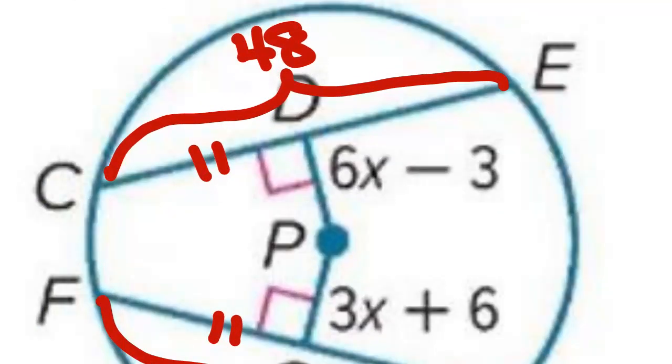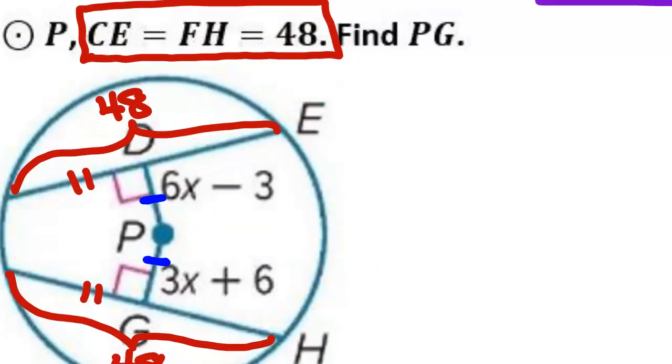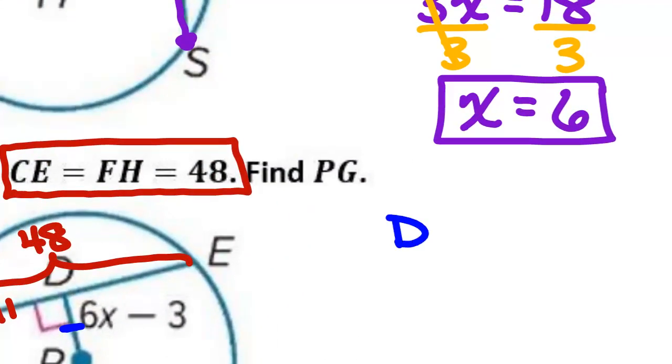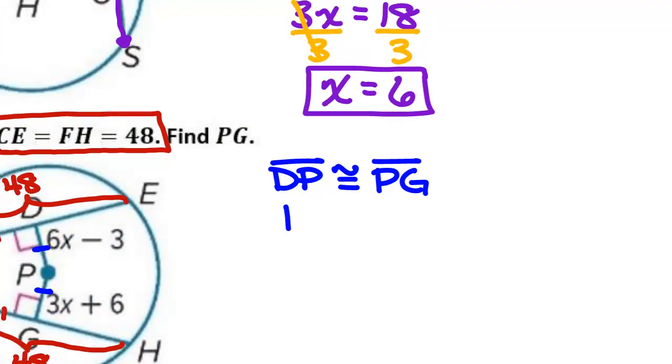That means that the chords are equidistant from the center. So that means that DP is congruent to PG. So the length from D to P is equal to the length from P to G.